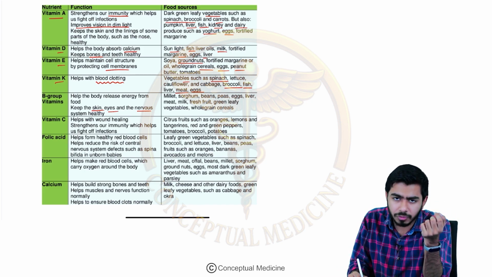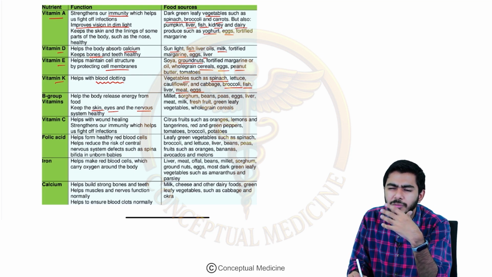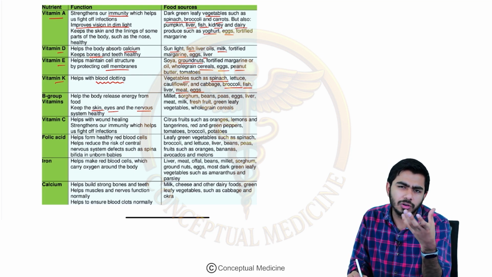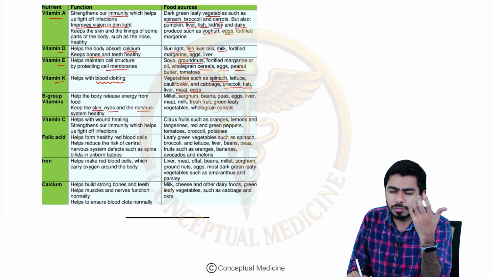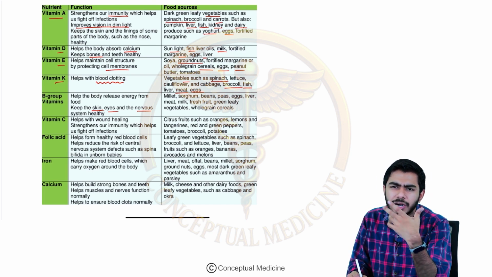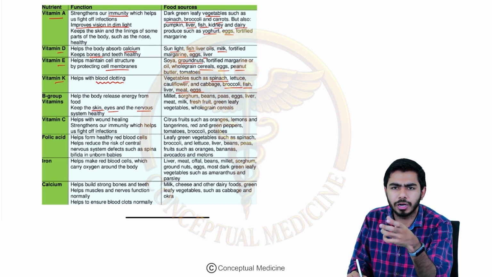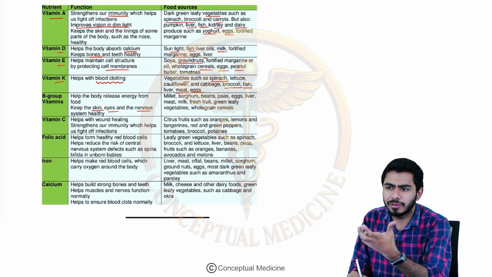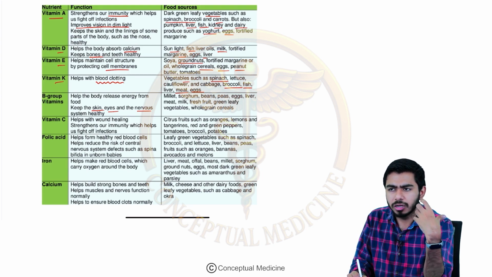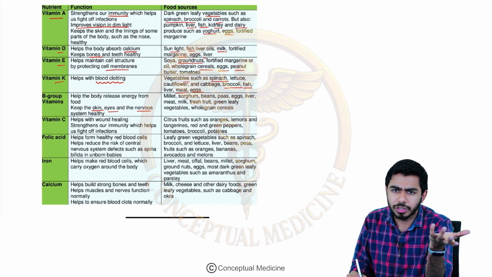Sources will usually be for vitamin B12. I'm talking about vitamin B12 so much because this particular vitamin is very commonly tested. Vitamin B12, you can't get it from plant sources. So the people who are vegetarian have to take some kind of supplements from outside. Otherwise, it is rich in non-veg kinds of food, right?